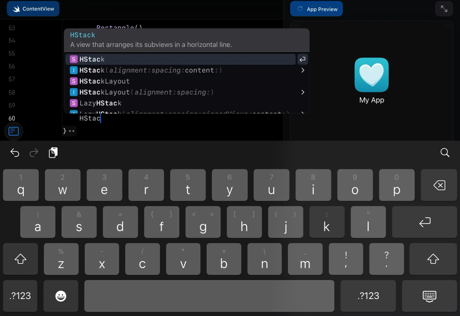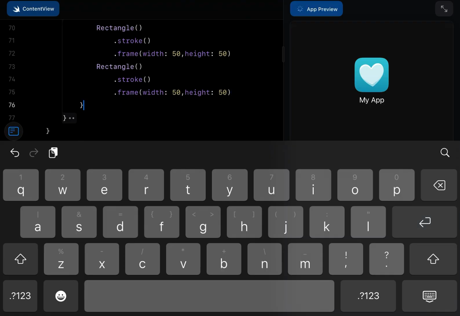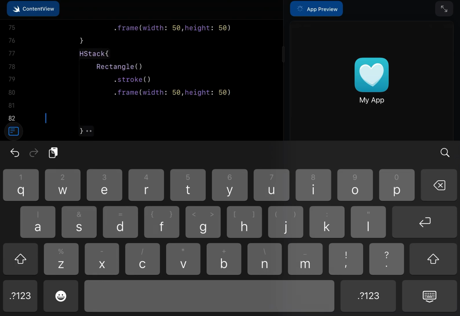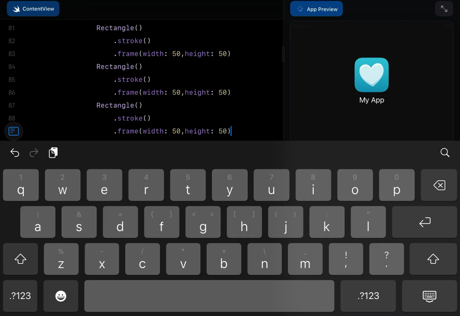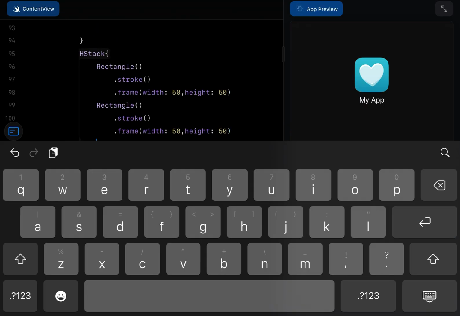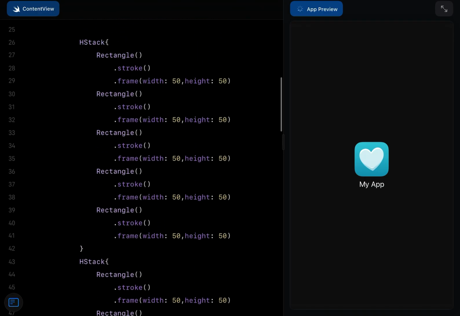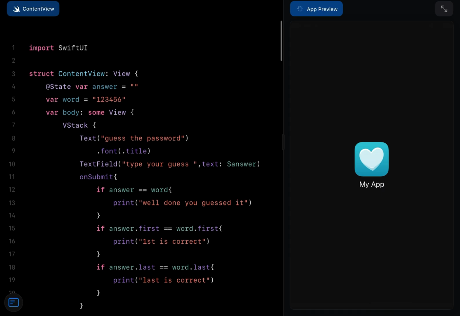H stack. 1, 2, 3, 4, 5. H stack again. 1, 2, 3, and 4, and a 5. This is my last one. H stack outside. And 1, 2, 3, 4, 5. So then I have 5. So then I have like a square at the bottom.